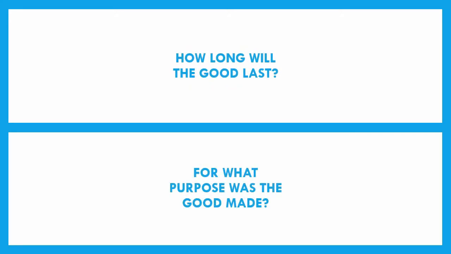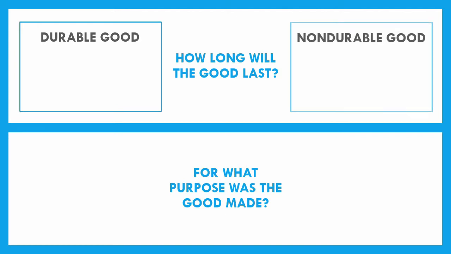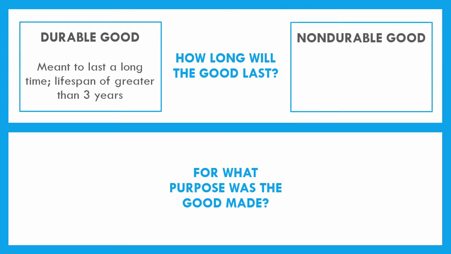Now, we'll also categorize our goods into two different categories by asking ourselves two questions. First, how long is that good going to last? And then, for what purpose was it made? When we talk about how long a good will last, we say that goods are either durable or non-durable. A durable good is something that is meant to have a longer lifespan. We'll throw out an arbitrary number of 3 years. That's not a specific rule of economics, but we say a durable good is something that's meant to last a longer time. Cars have the intention of lasting longer than 3 years. Phones lasting longer than 3 years. Those are all durable. They're meant to last over time.